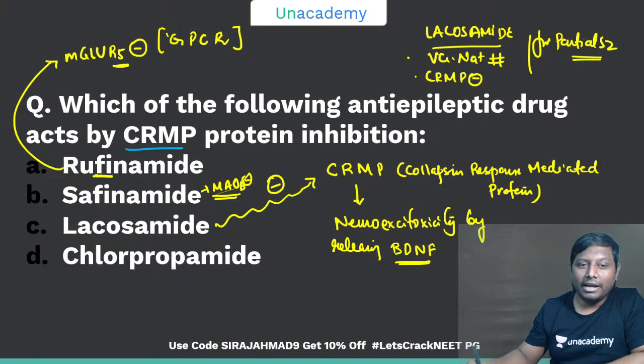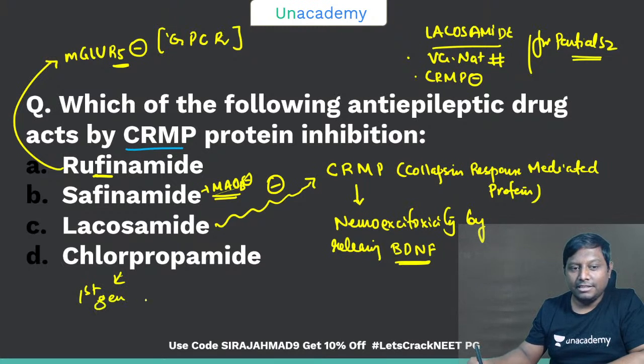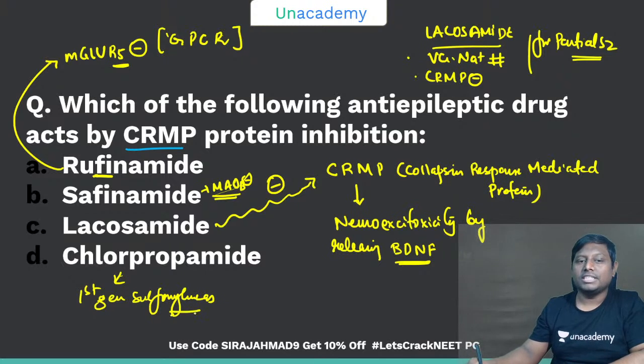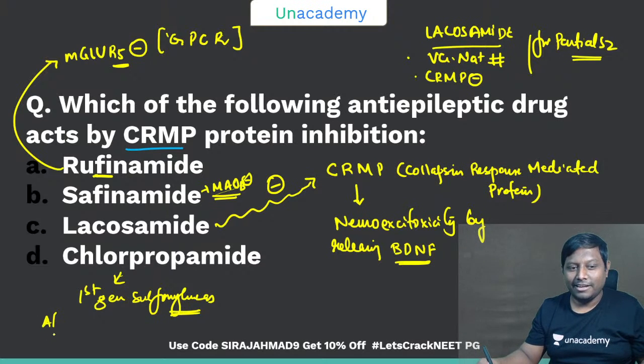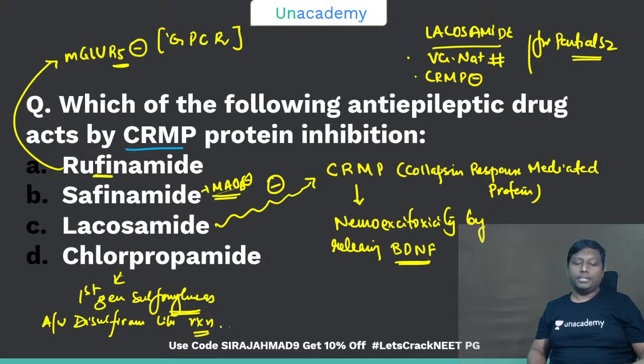Chlorpropamide, this cannot be it. Just the name sounds like it, right? Chlorpropamide is the first generation sulfonylurea that we usually discuss, that is associated with a disulfiram like reaction. Okay, I always teach this, right? Associated with the disulfiram like reaction, that is your chlorpropamide.